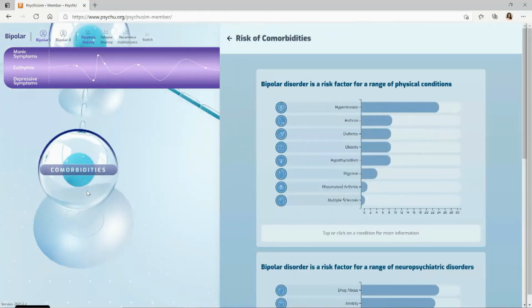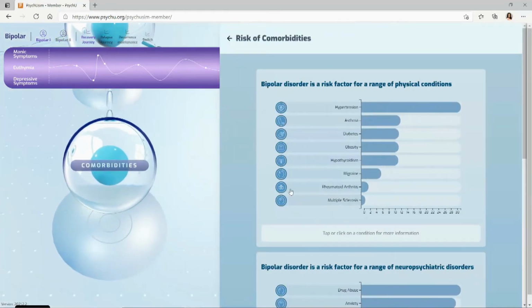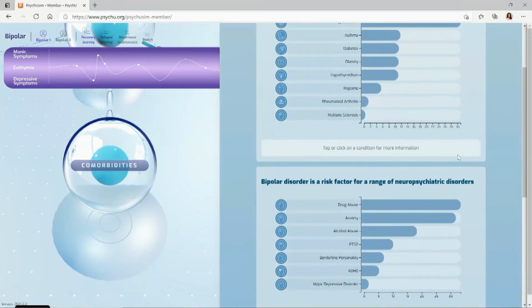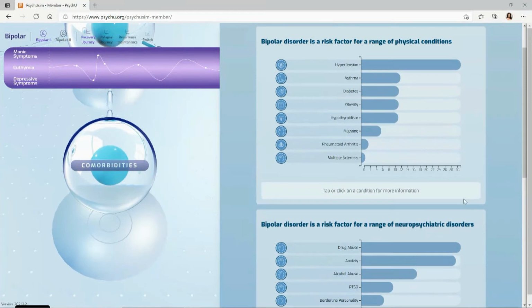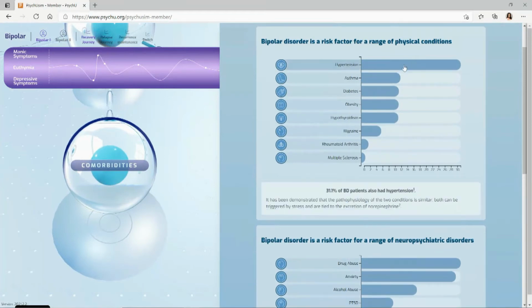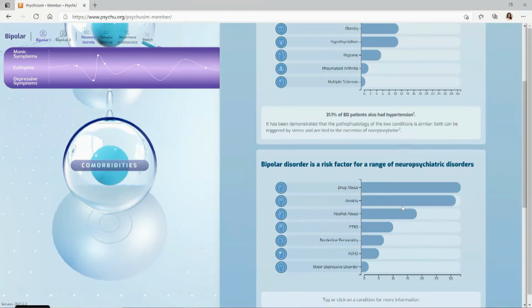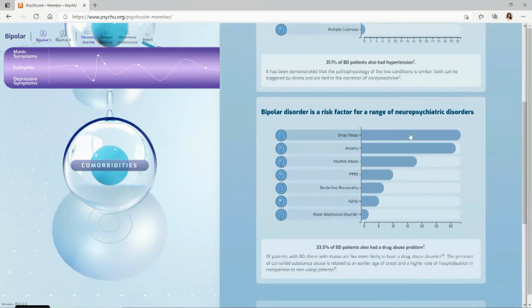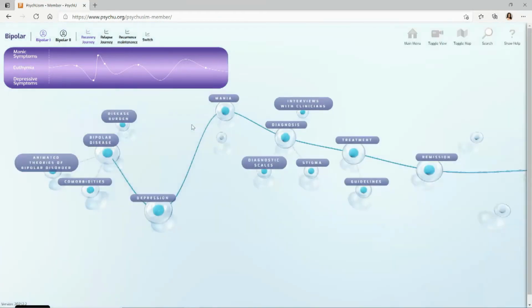So if you look at comorbidities here, this is one way where we have interactive 2D information where you can see the risk of both physical and neuropsychiatric comorbidities. So if you click on hypertension, you can see the percentage of patients with bipolar disorder who also had this co-occurring condition, as well as a little blurb about the pathophysiology involved. And you can see similarly for the neuropsychiatric disorders.